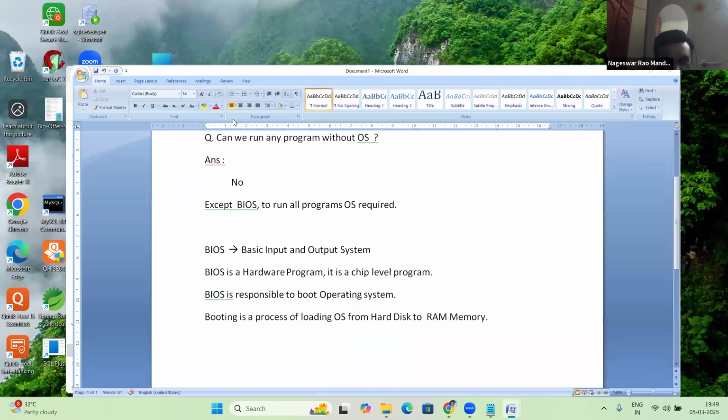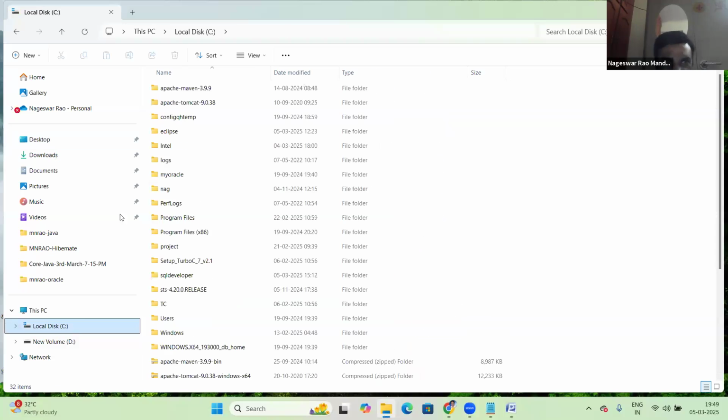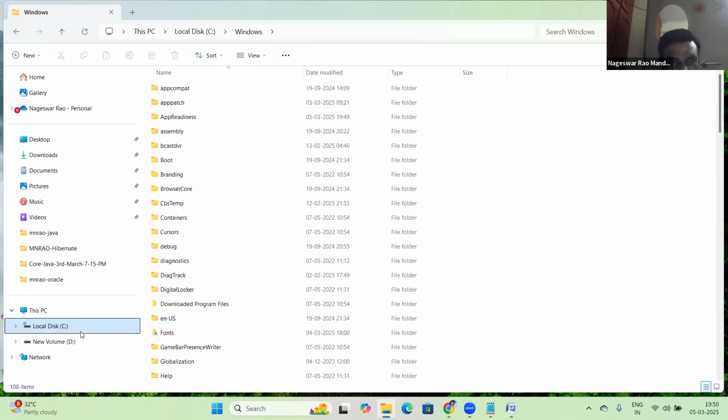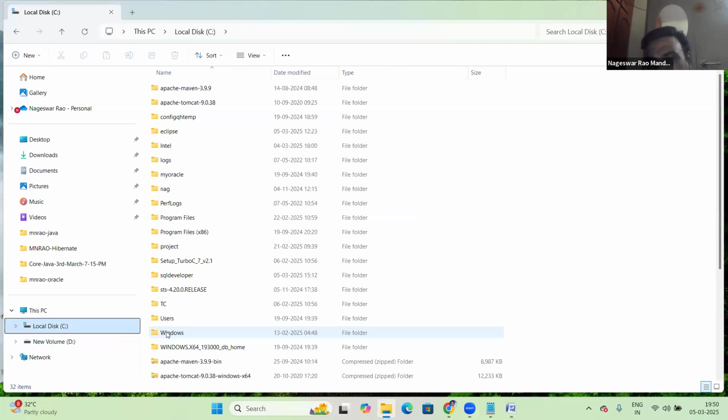Take the Windows OS, for example. This Windows OS runs inside the RAM memory. The OS is stored inside the disk, the C drive or D drive. Since the C drive holds Windows OS and all the Windows file system, the Windows OS in the C drive is on the hard disk.